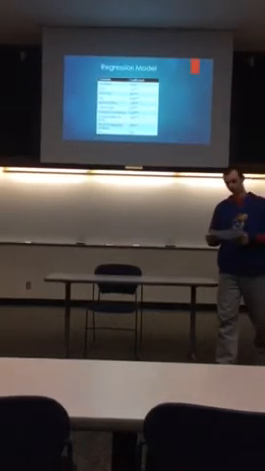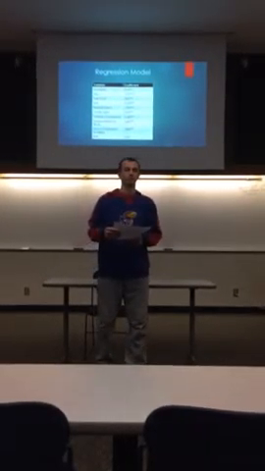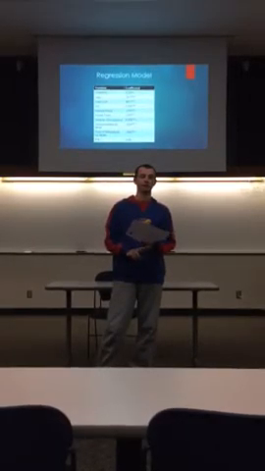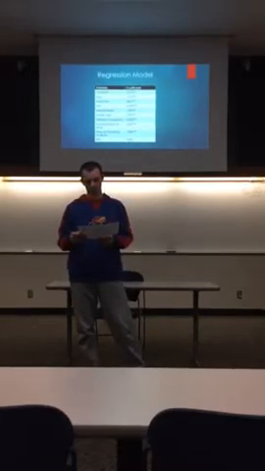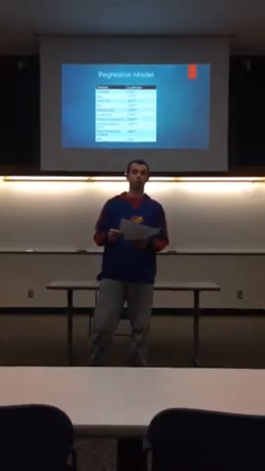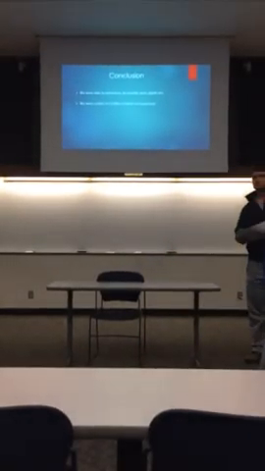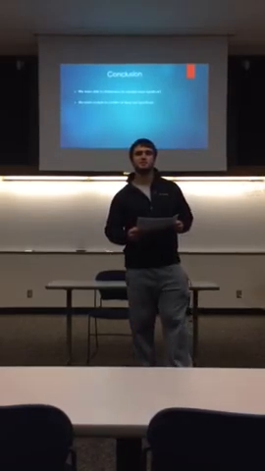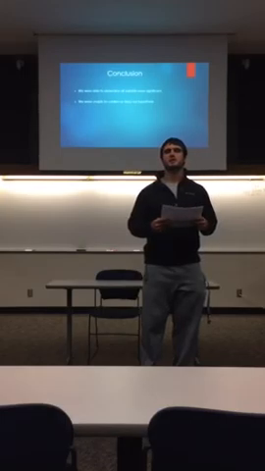So this is our regression model. These are all the B's from the model. We were able to determine that every variable was significant at a 10%, 5%, and 1% significance level. And we were also able to determine that the adjusted R squared is 2.9% or 0.029. So in conclusion, we were able to determine that all variables were significant and that we were unable to confirm or deny our hypothesis.